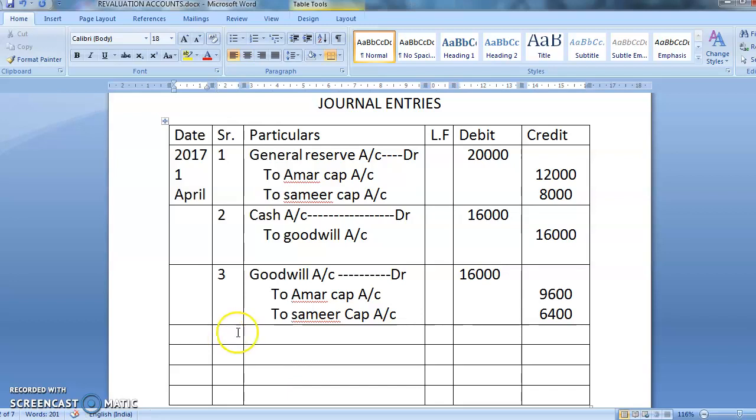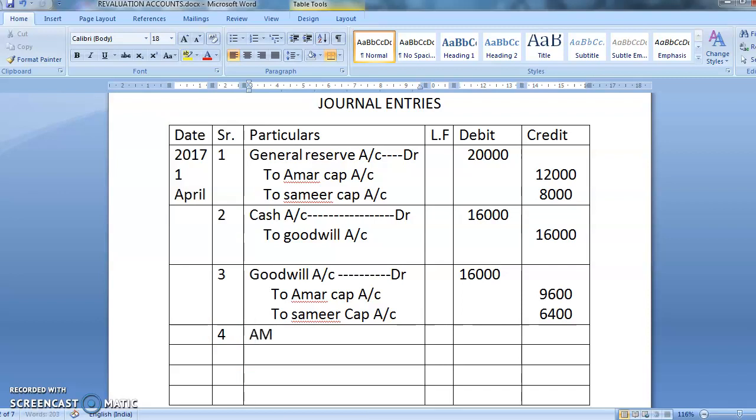So when I'm removing a cash, so my journal entry will be, what will be my journal entry? Tell me बच्चों. My journal entry, see, now the cash will go out. And who is taking a cash? Amar and Samir.